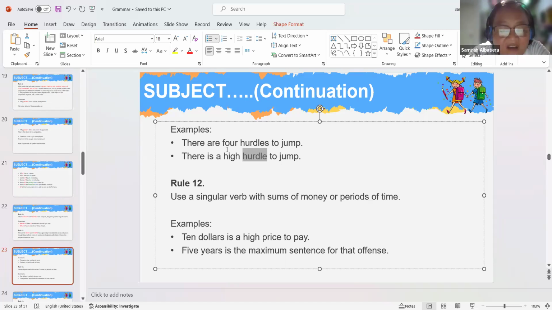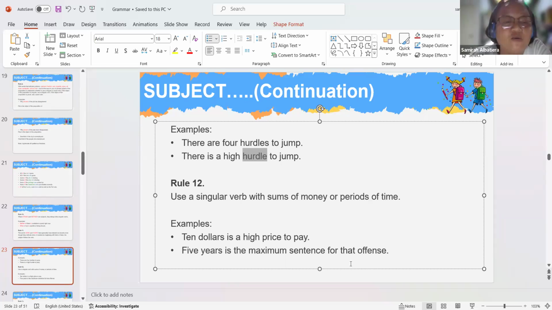So if I encounter sentences beginning with here and there, then the verb will actually follow depending on the object. So it depends on the object. The object hurdles is plural, that is why we use plural verb. Hurdle without S is singular, that is why we use singular verb. Understand? You have some questions? No more questions yet?